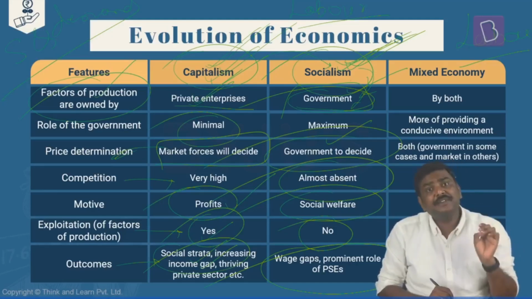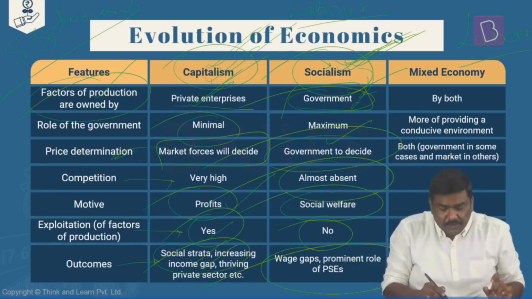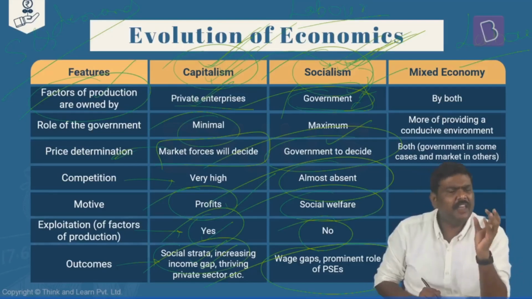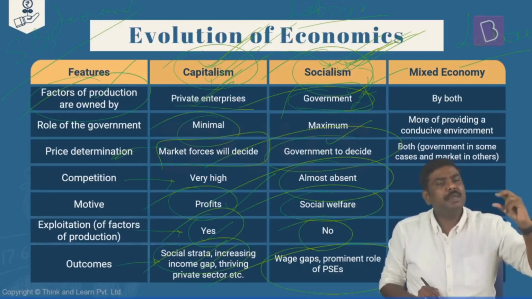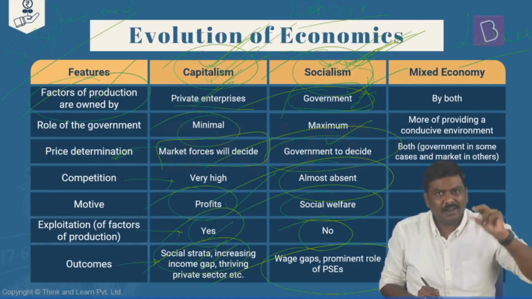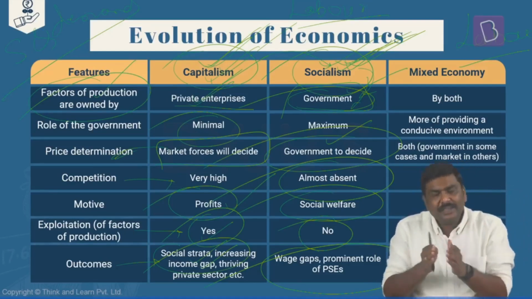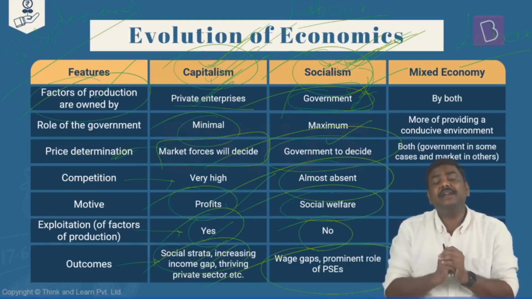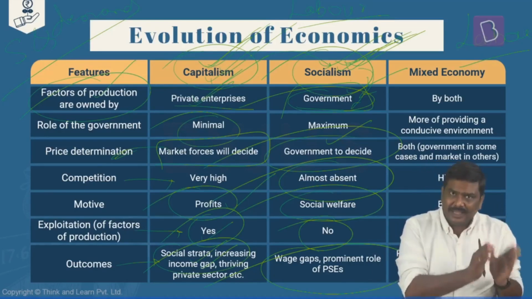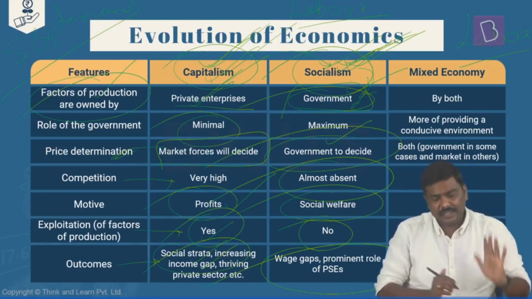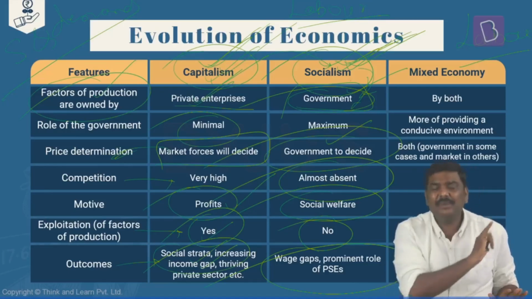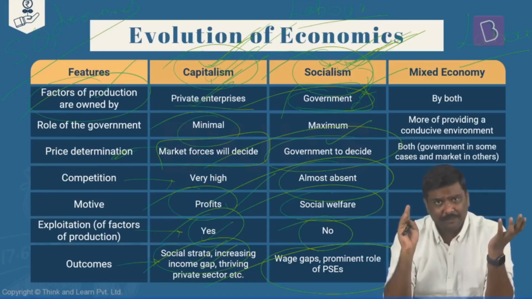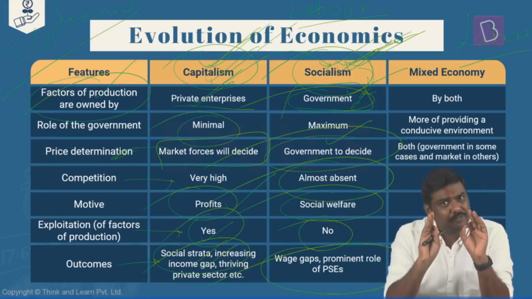Second, wage gaps are present. Understand the problem here? In case of capitalism, income inequality is present. In case of socialism, yes, wage gaps are present. Means what? Some people are earning more, some people are earning less. So is there income inequality in case of socialism? Yes. But that is because of wage gaps. I'll repeat it. In case of capitalism, yes, there is income inequality. In case of socialism, yes, there is income inequality. But now you'll simply say, then what is the difference between socialism and capitalism, right? Now for that, understand the logic here very carefully.